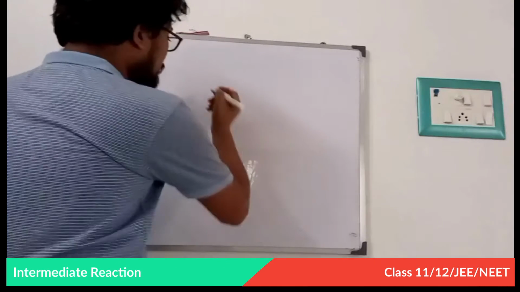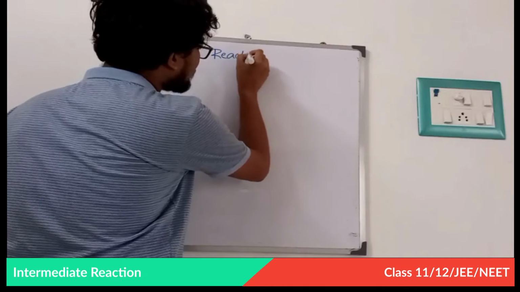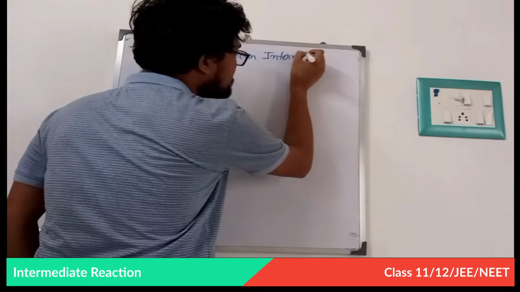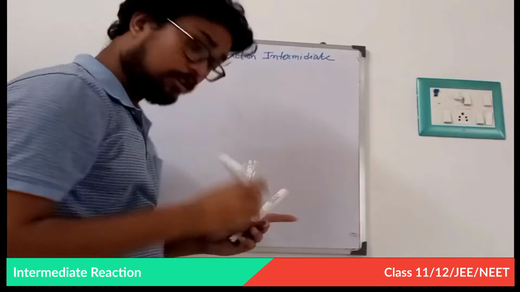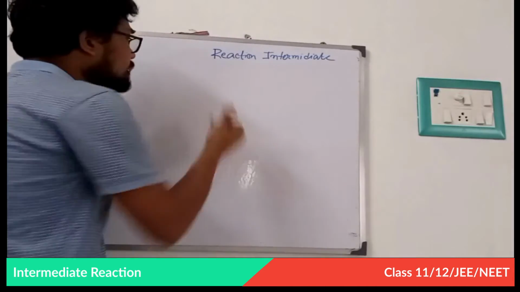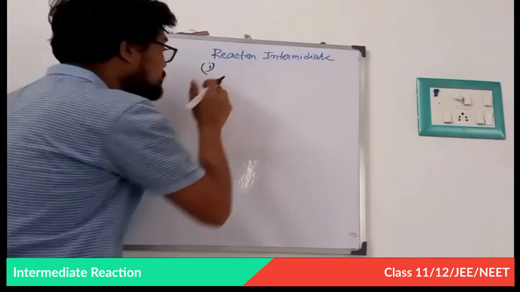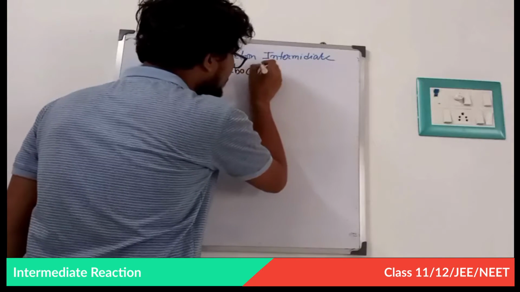So now I am going to start reaction intermediate. Now look very carefully at what we have to study in reaction intermediate. The first and most important reaction intermediate in class 11 and 12 is carbocation.